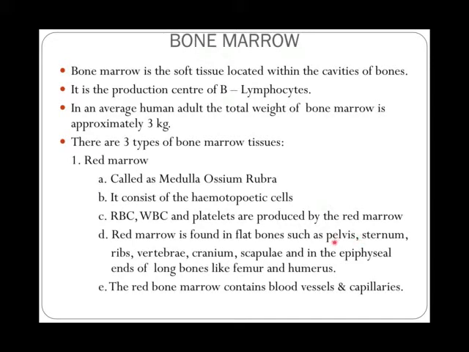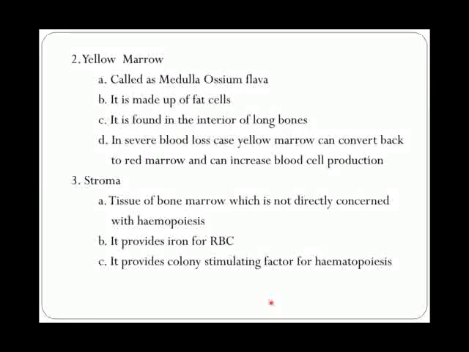These flat bones are the pelvis, sternum, ribs, vertebrae, cranium, scapulae, and also the epiphyseal ends of long bones like the femur and humerus. You know what is a femur? The longest bones in your body are the bones present in your thighs. These bones are long, and at their ends they have rounded structures which fit under the other bone, right? That is called the epiphyseal ends. In these ends you find the red marrow. So the red marrow contains blood vessels and capillaries too.